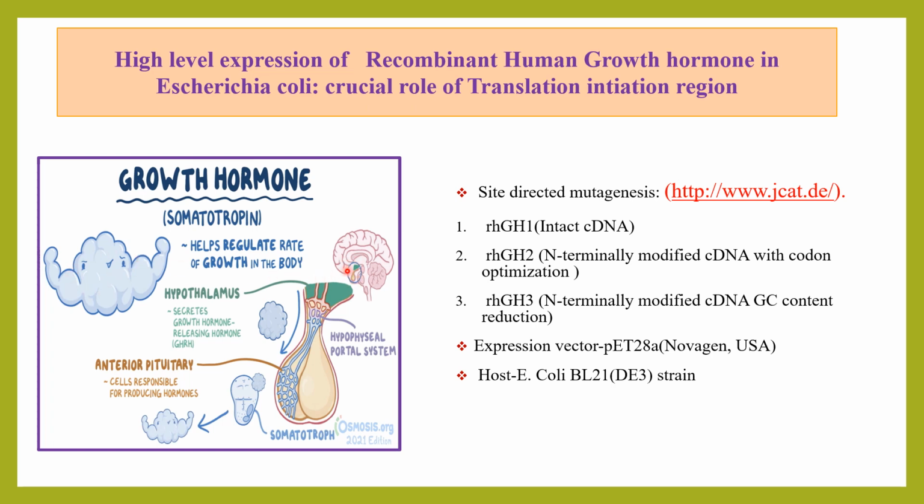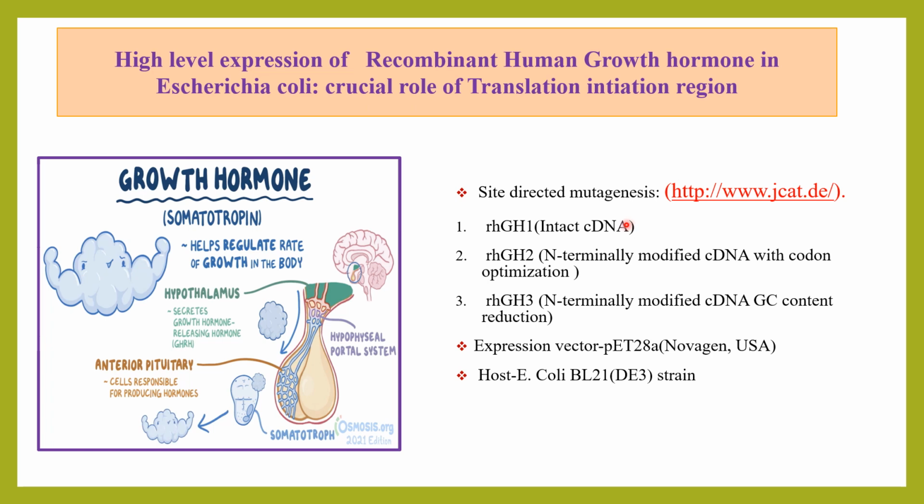Hypothalamus in brain secretes growth hormone releasing hormone into the anterior pituitary gland. This releasing hormone binds to the surface of somatotroph cells to induce the release of growth hormone. In this study, the translation initiation region is modified by the process called site-directed mutagenesis. This mutagenesis is performed by the software.